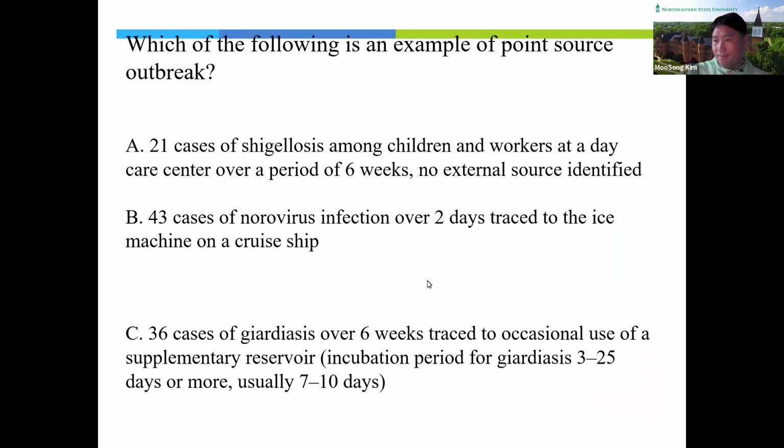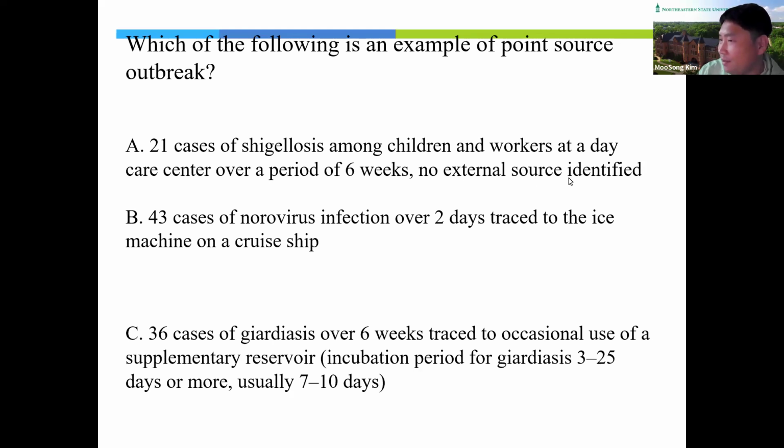A. 21 cases of this disease among children and workers at a daycare center over a period of 6 weeks. No external source outbreak identified. In this example, can we find a common source?